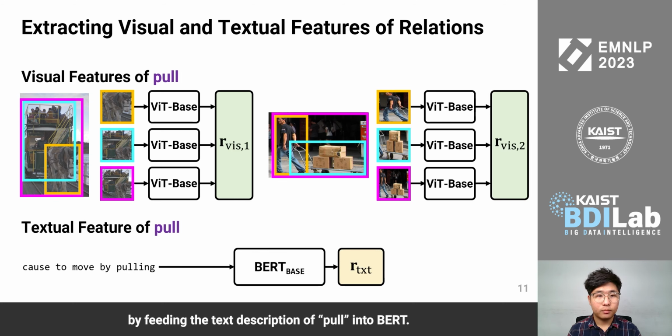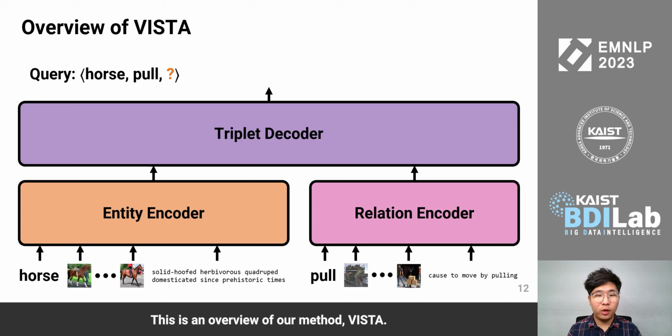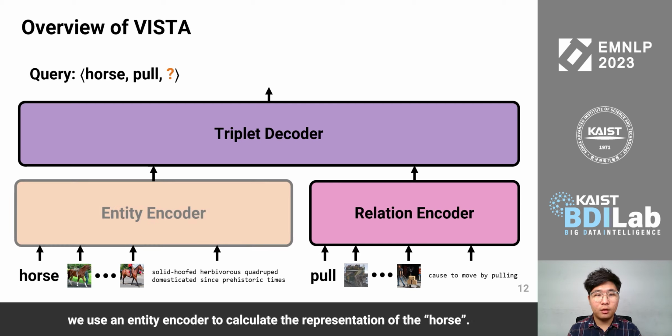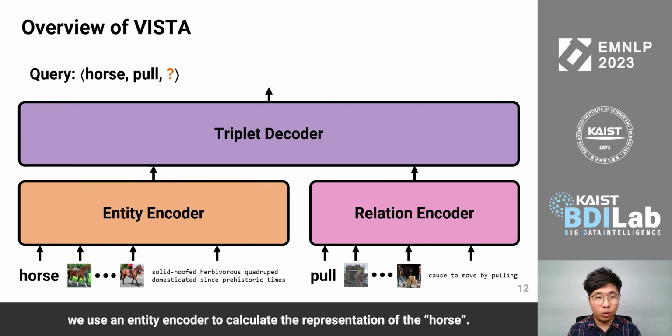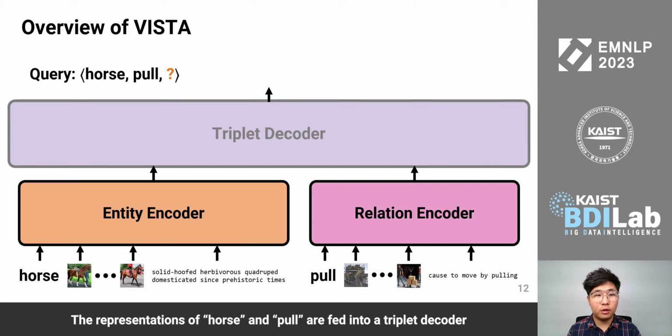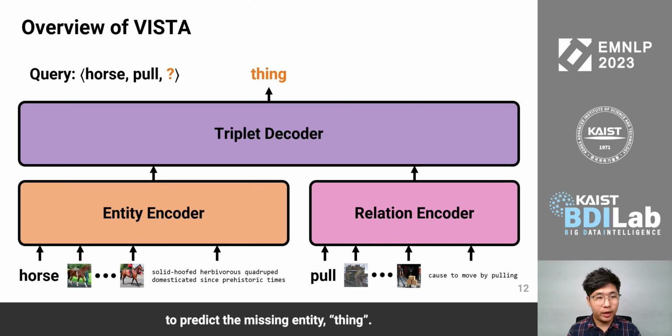This is an overview of our method, VISTA, to predict the missing entity in an incomplete triplet, horse, pool, question mark. We need the representations of the entity horse and the relation pool. Given the entity horse and its visual and textual features, we use an entity encoder to calculate the representation of the horse. Similarly, given the relation pool and its visual and textual features, we use a relation encoder to calculate the representation of the pool. The representations of horse and pool are fed into a triplet decoder to predict the missing entity, thing.